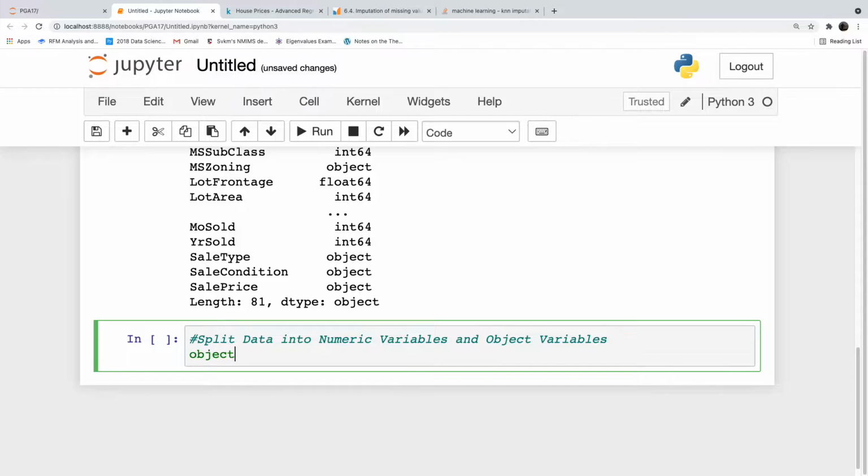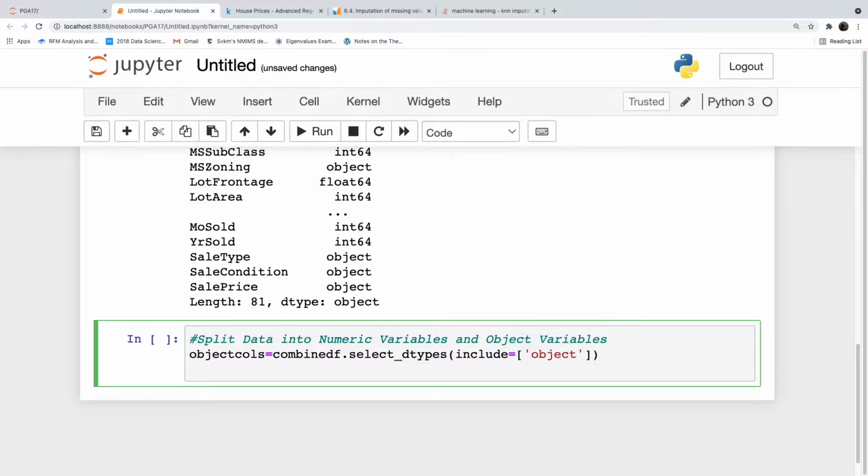So object_cols is equal to combine_df.select_dtypes(include=['object']). Numeric_cols is equal to combine_df.select_dtypes(include=np.number). Now np.number will take both the int64 and float64 columns. So that is the advantage.